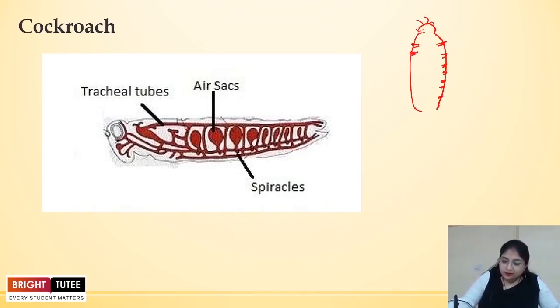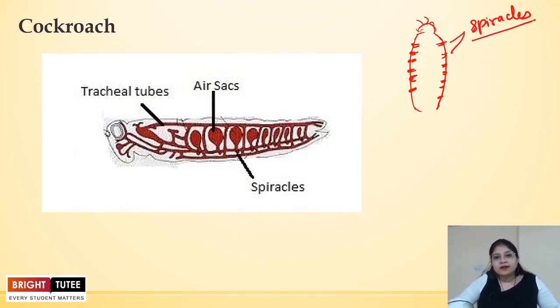These openings are called spiracles. Such openings are seen in other insects also. Over here you can see this is the side part of the body and these are the spiracles.